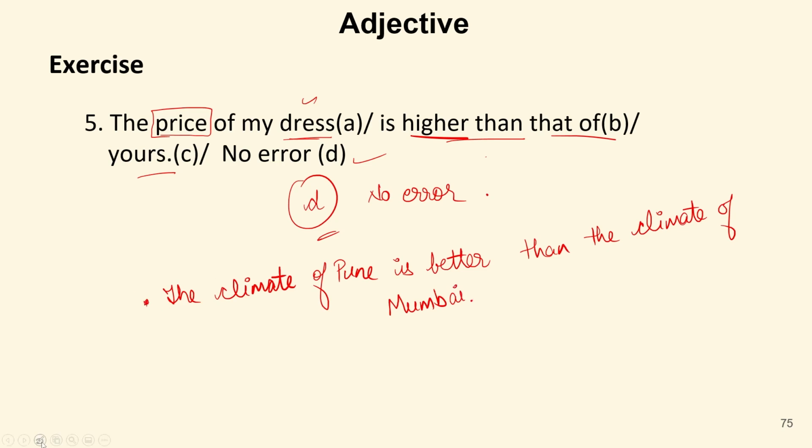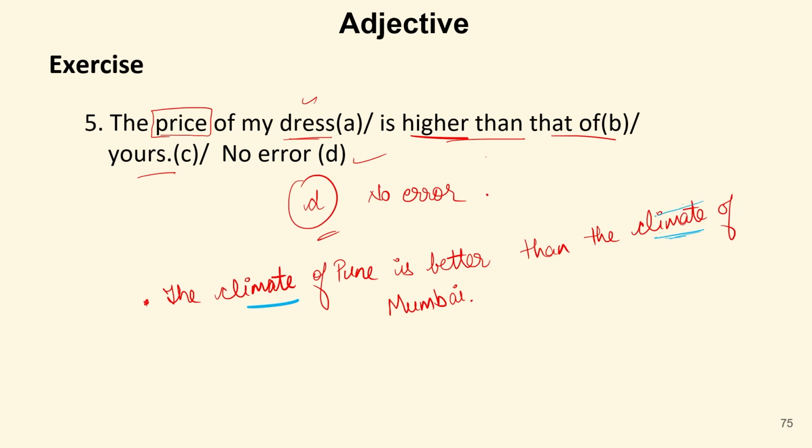Now, what is the error in this sentence? We know well that to avoid the repetition of noun, we use pronoun just to avoid that particular repetition. Now, in this sentence, we can see the climate is used again later in the sentence. The climate of Pune is better than the climate of Mumbai. So, just to avoid this repetition, we can use a demonstrative pronoun to replace this noun.